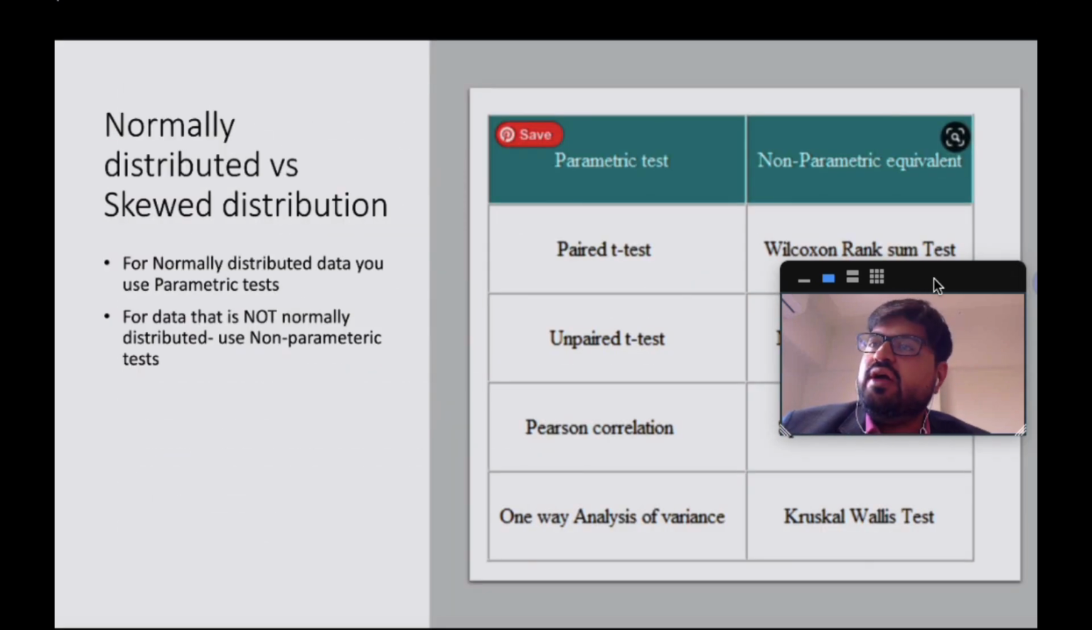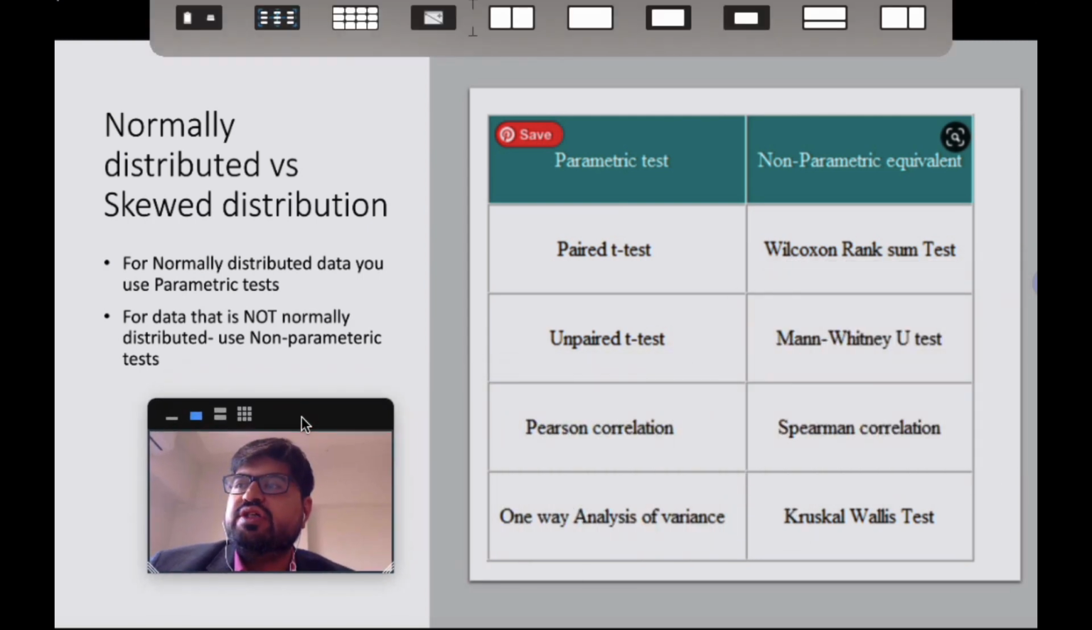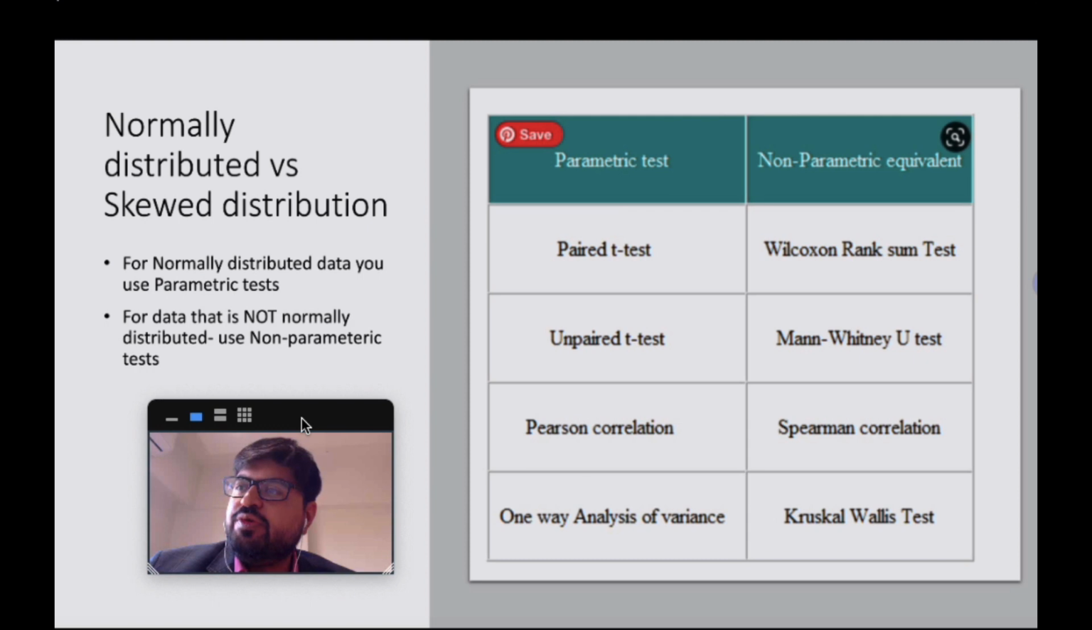Okay, so first of all, you need to understand whether you are dealing with a normally distributed or a skewed distribution. For normally distributed data, you will use a parametric test, and for skewed distribution, you will use a non-parametric test. I'll come to this point again. If you are looking at this, you can take a screenshot of this, and we'll come back to this point again in a few minutes.